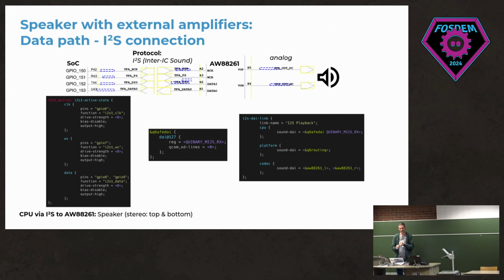It's sending it to the amplifier, and then Linux also knows that it needs to configure the amplifier correctly to be able to output the audio correctly to the speaker. Here also the I2S interface is actually not handled by Linux itself, but by the ADSP, which is the audio digital signal processor. It's also a thing on Qualcomm, probably also other SoCs, where the main SoC can go into a lower power state if it's just playing audio, because then the separate chip, which is way more efficient, can do this correctly.